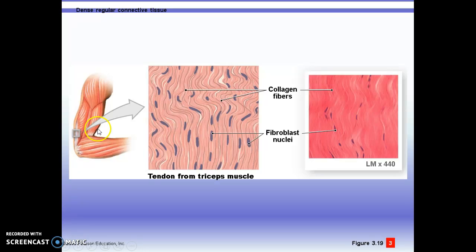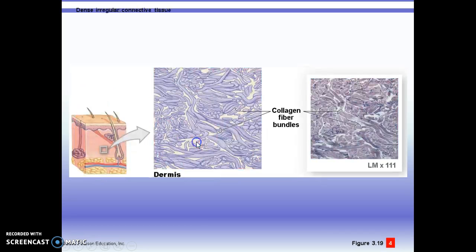So when you see this white stuff outside of muscles, you've seen it if you've eaten chicken, kind of connecting the meat to the bone. That's our tendons, and it's made of these really packed collagen fibers. This is dense irregular in the skin.